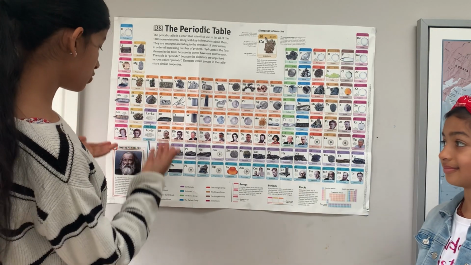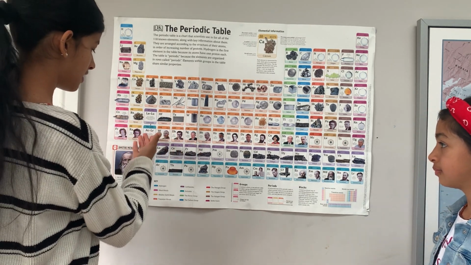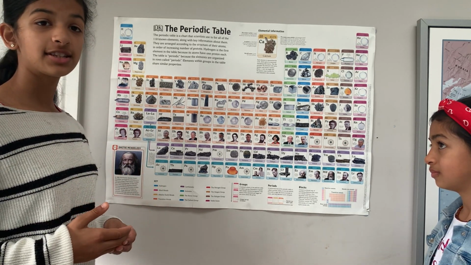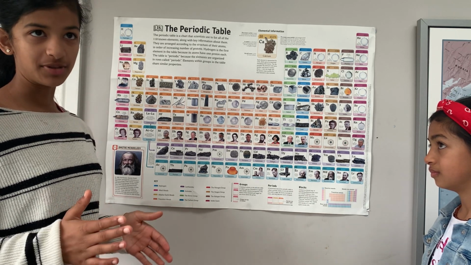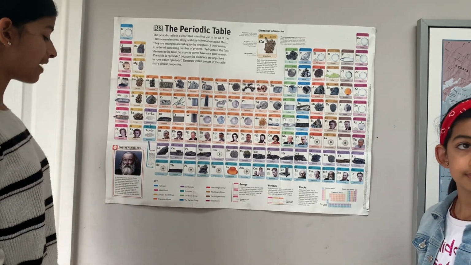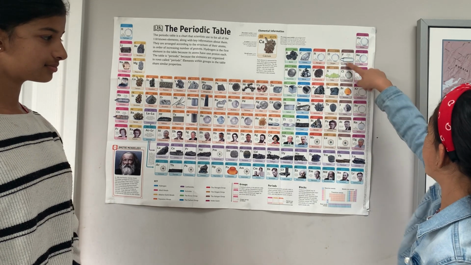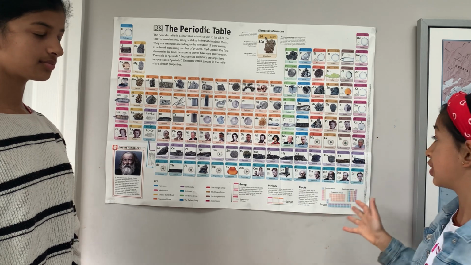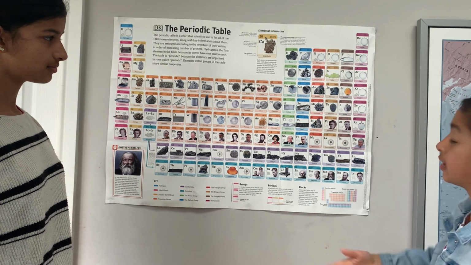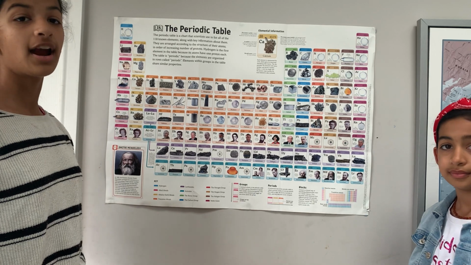Now, there is also a different way of organizing these. You may have seen that there are different colors in here. That's to represent the different groups. Groups are made by the similar properties that elements share. For example, here in pink we have the alkali metals. And here in the brown we have the halogens, which consist of fluorine, chlorine, bromine, iodine, and so on. Some of the interesting facts about alkali metals is that they are all metals and highly reactive.